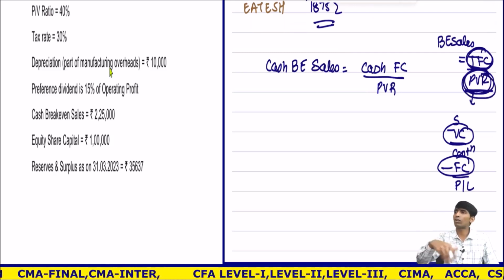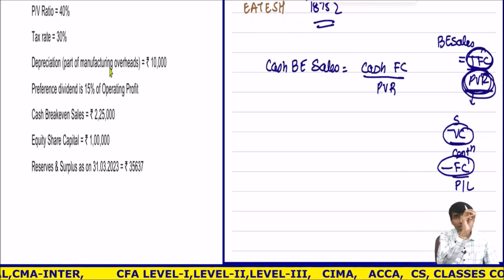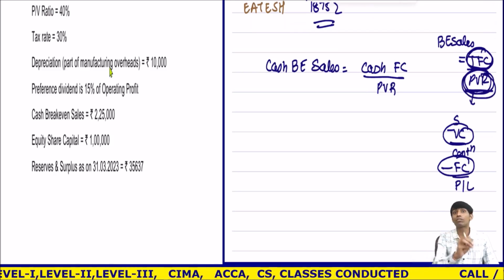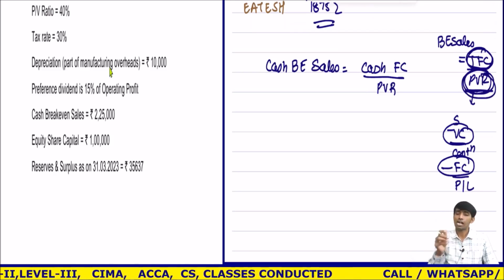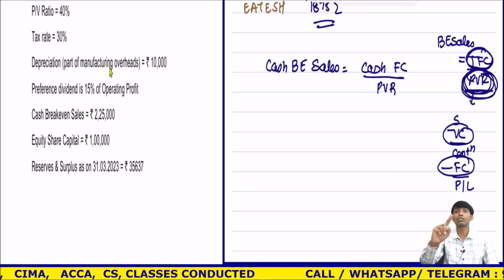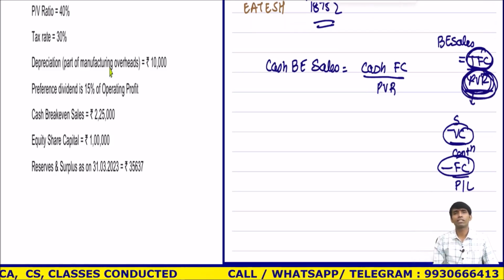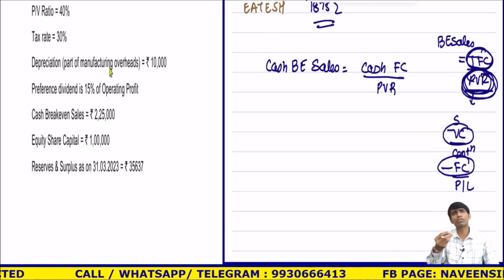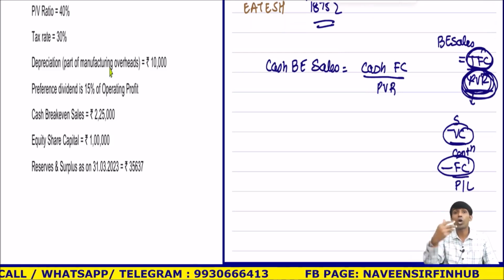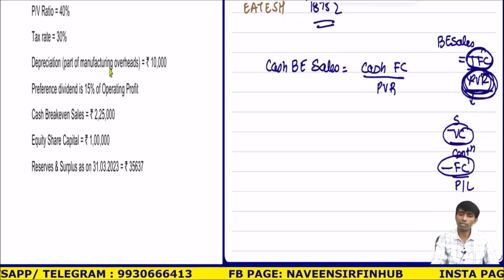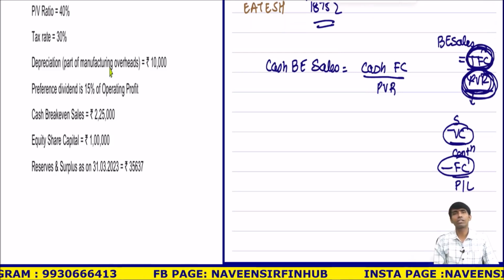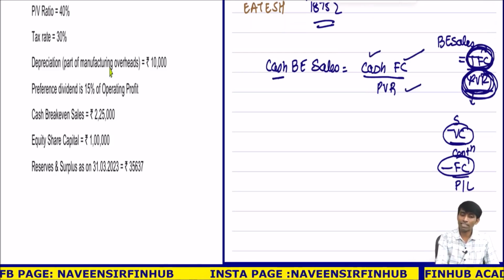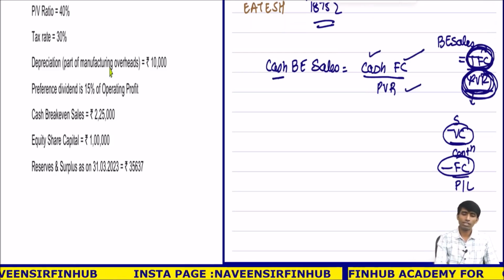In PV ratio, I have already covered variable cost. To break even, I have to cover variable cost and fixed cost. PV ratio is contribution upon sales, and I calculate contribution as sales minus variable cost, so variable cost is already covered. Now what I have to cover is fixed cost. Therefore fixed cost divided by PV ratio, and because this was cash, I will get only cash fixed cost. This was the twist.